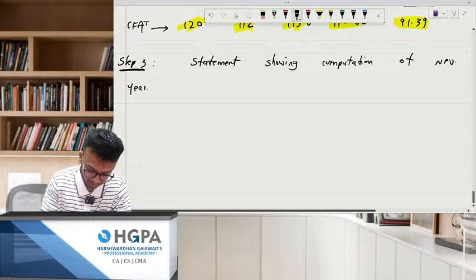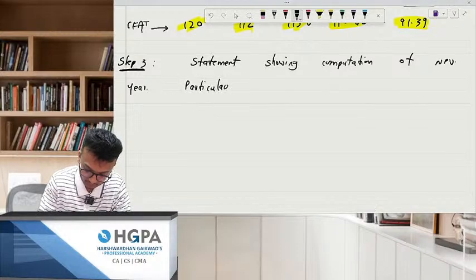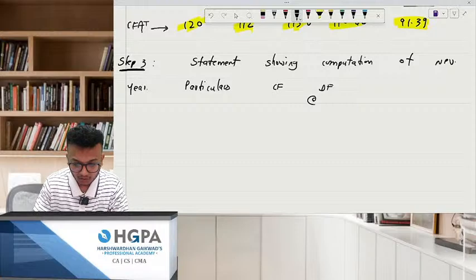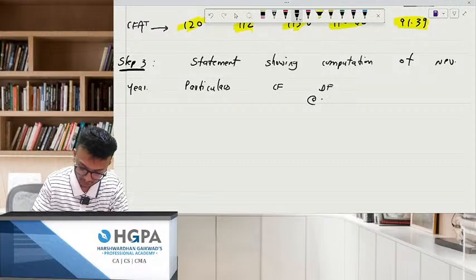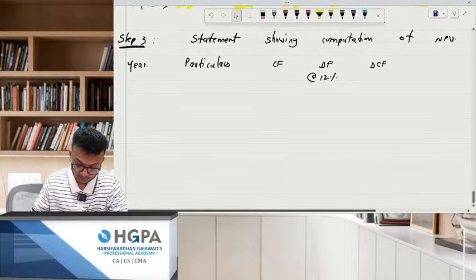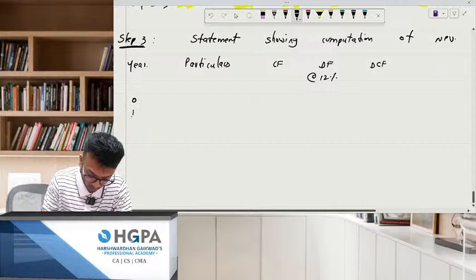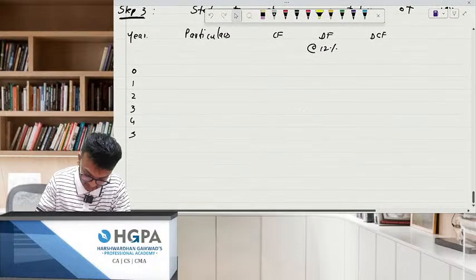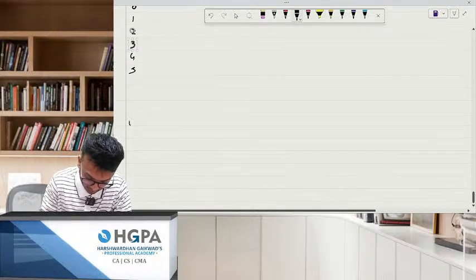Here, particulars, cash flow, discounting factor at the rate of how much? How much have I given you? 12%. And next is your DCF. Okay, simple. Now this will be 0, 1, 2, 3, 4 and 5, right? Now just leave this and write working note over here.